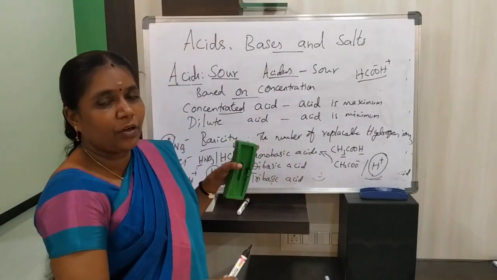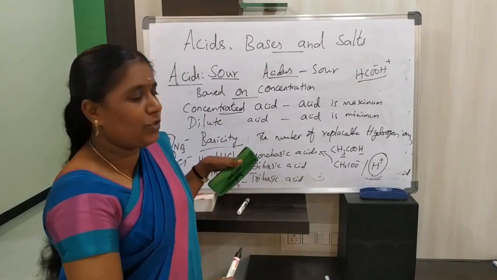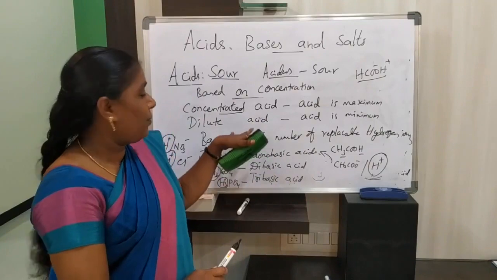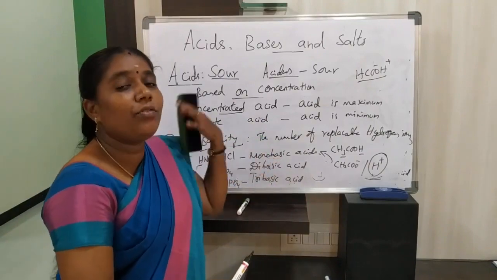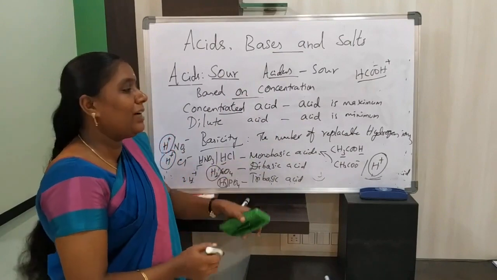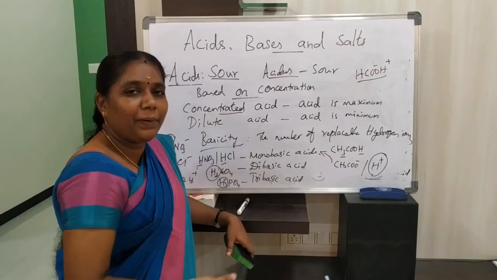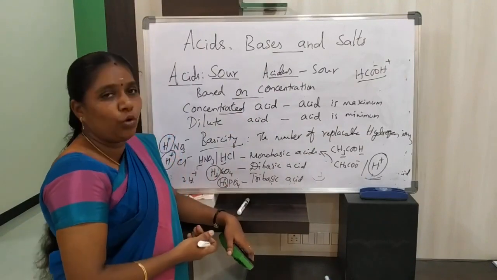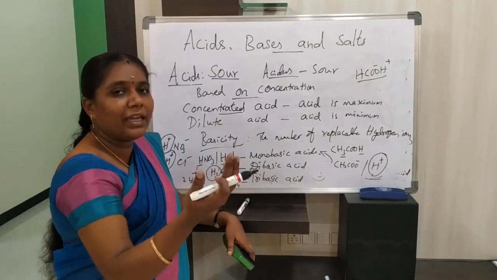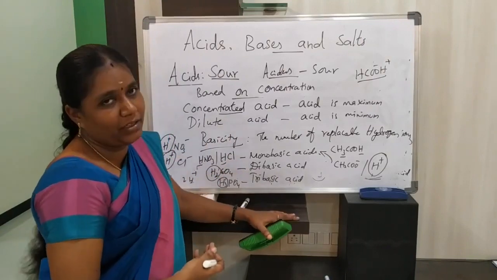Okay, you have to keep these things in your mind. Sometimes they won't ask it in your examination, but you have to know what this is. Suppose they ask what is basicity, you have to know this word. Mainly we use it for an acid. The number of replaceable hydrogen ions present in an acid is called basicity. If there is only one replaceable hydrogen, we can say this is a monobasic acid. If it is 2, we can say this is dibasic. If it is 3, we can say it is tribasic, and so on.